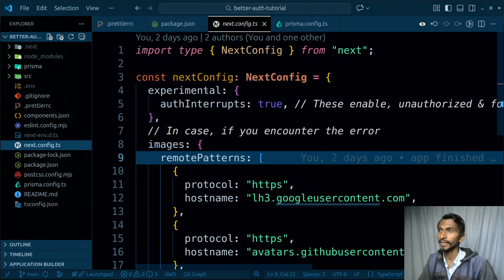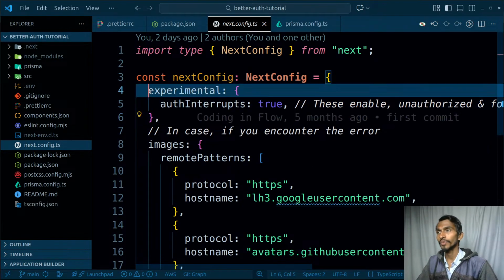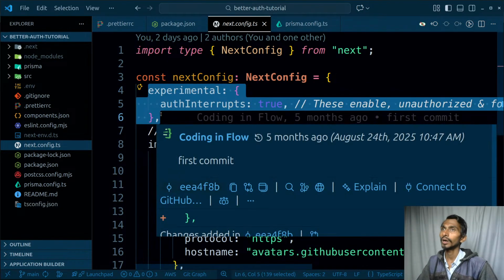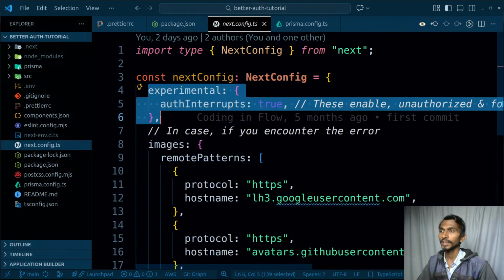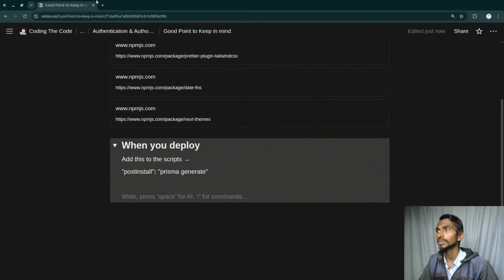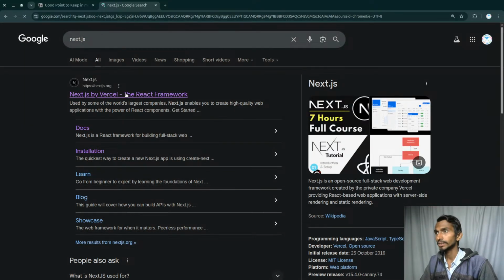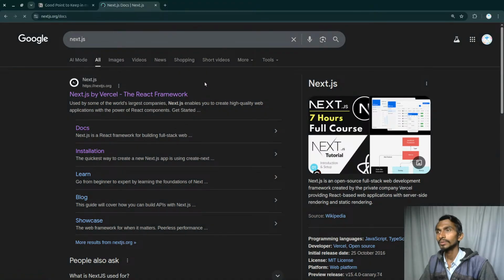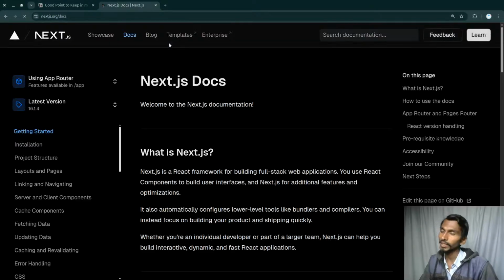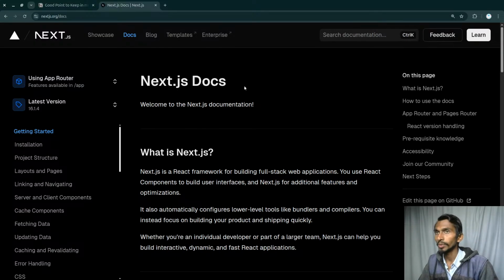Next config, again there are some things like this that we need to use when working with Next.js, and especially when we want to use the unauthorized page. But let's even check this out. If I go to Next.js, if I search unauthorized pages, just a minute, from here, I think in the Next.js documentation it should already be mentioned over there, so I should not be facing the issues.